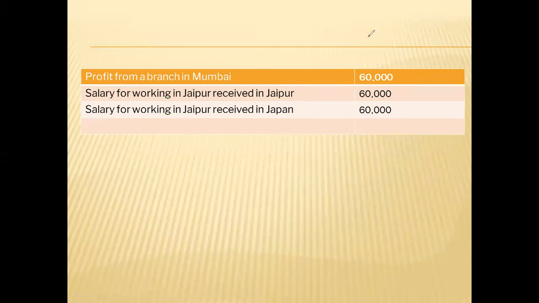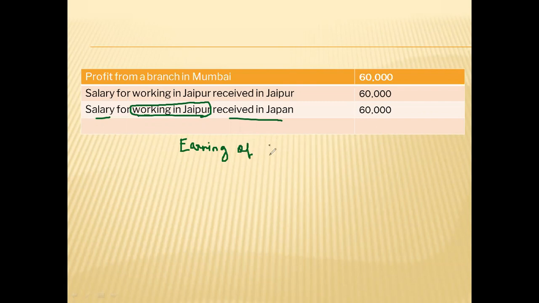Little bit tricky because here you are working in Jaipur and receiving in Japan. Now, earning of salaries in India, where you are working in Jaipur. For what you are getting salary? For working in Jaipur, and Jaipur is in India. So, in the last illustration case, earning of income is in India. Receipt is outside India, but earning of income is in India. Earning of income is in Jaipur, which is in India.